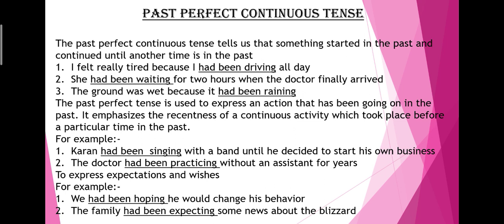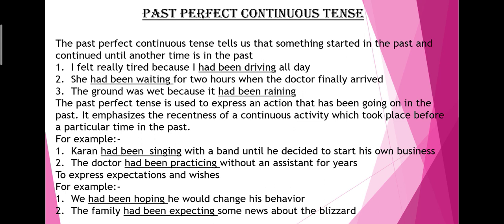So here is another example. The third one: the ground was wet because it had been raining. So the first action was still continuing. What was the first action? That it had been raining. And what happened then? The ground was wet. So the ground was wet at some point in the past.